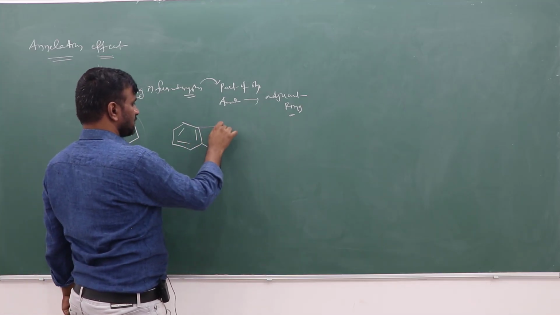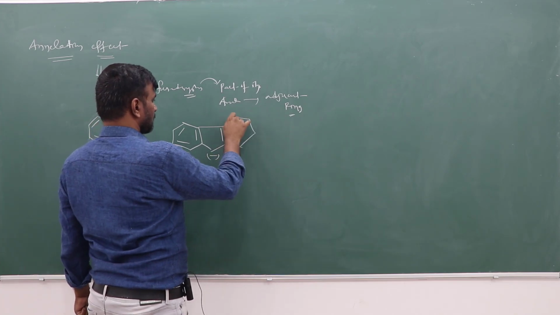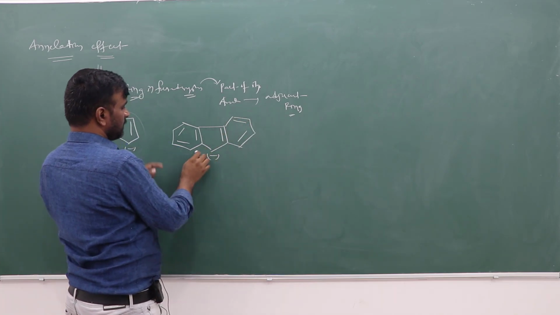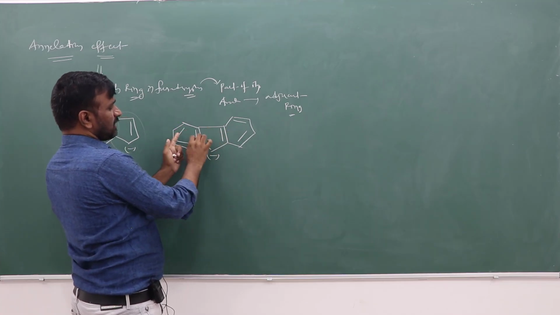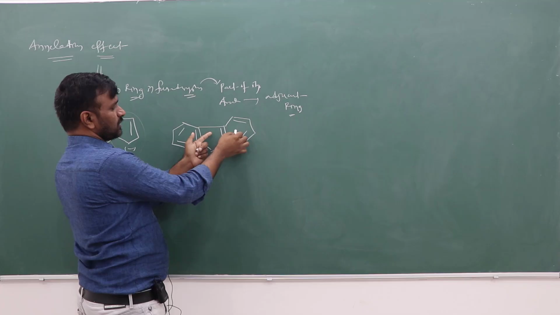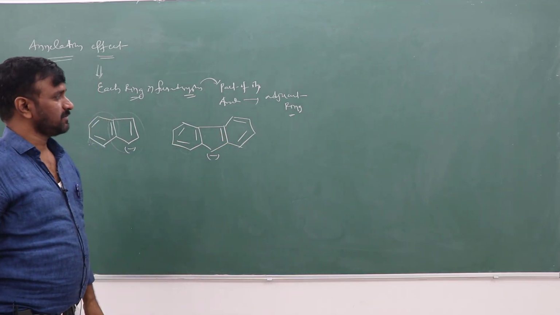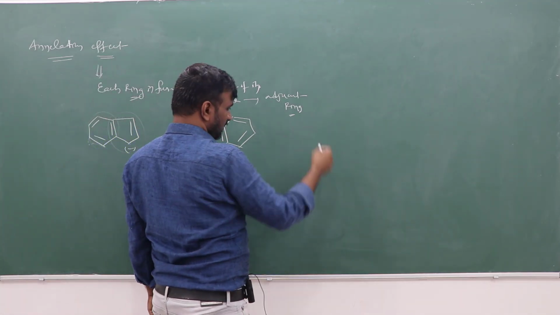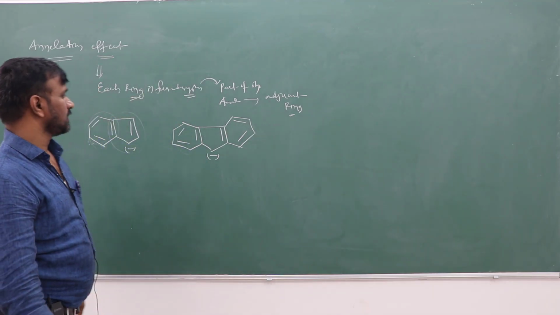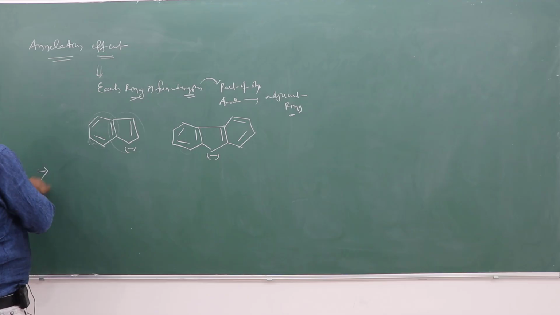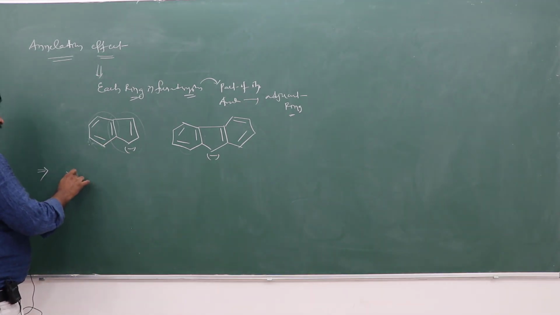Suppose another case. Independently this is aromatic, this is aromatic, this is also. This is a part of a contribution towards this ring, this ring. This goes to this ring, this ring. Annulation effect, right? If you take another one also, one more annulation effect will be there, with another ring. This is an annulation effect.